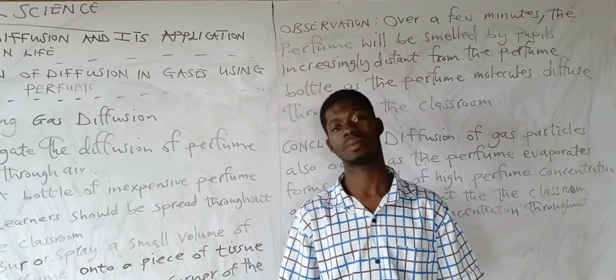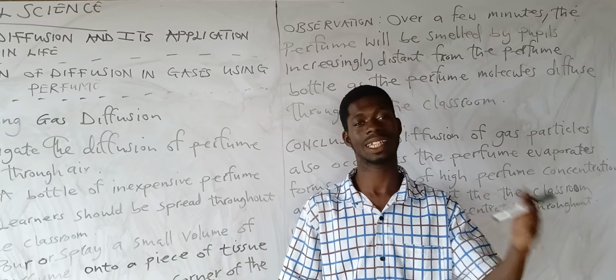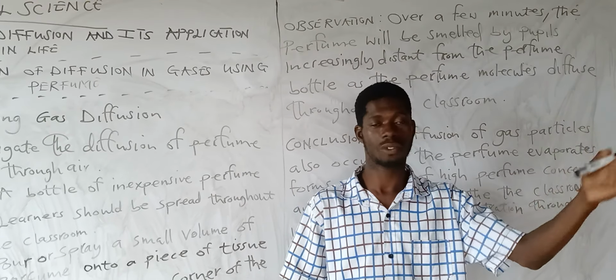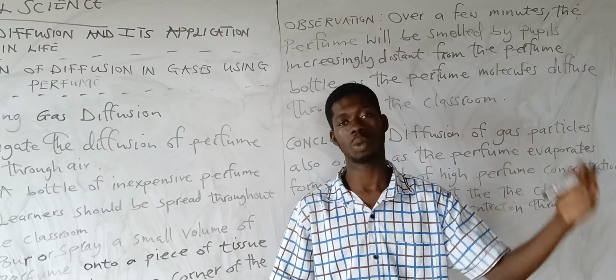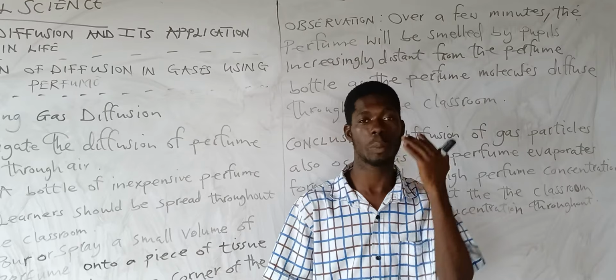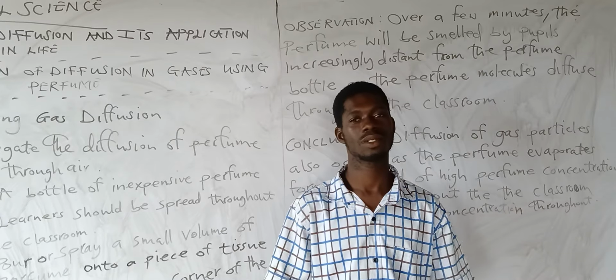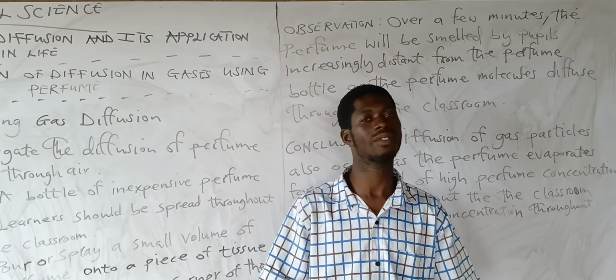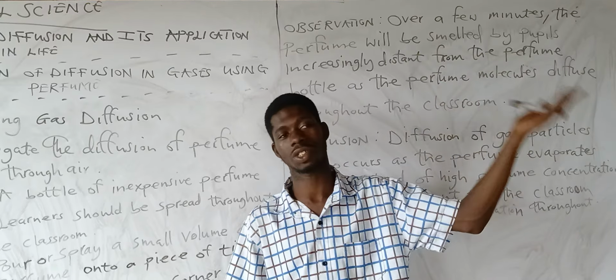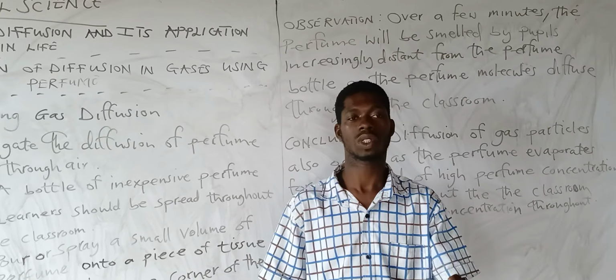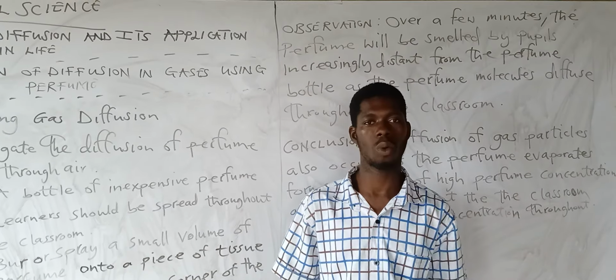You spray at one corner, then in a few minutes it extended. The smell increased from column 2, column 3, column 4, column 5, and it spread through the whole room as well. So you can use your empirical evidence to conclude, oh yes it did. When I sprayed at one corner, that place had high concentration, the other had low concentration. It took a few minutes, then it was able to occupy the whole room.